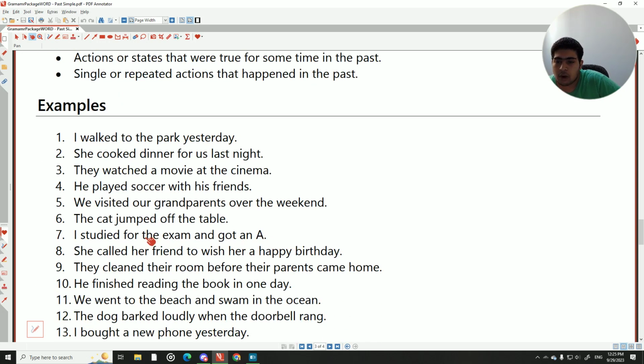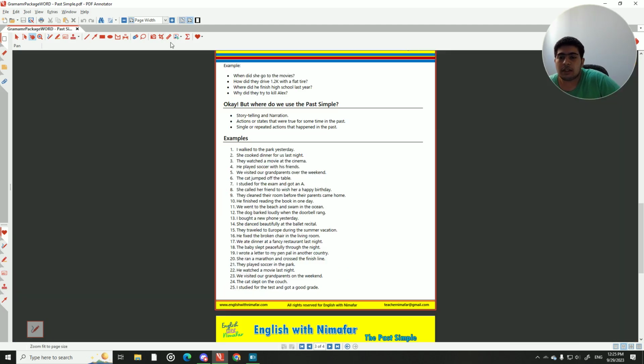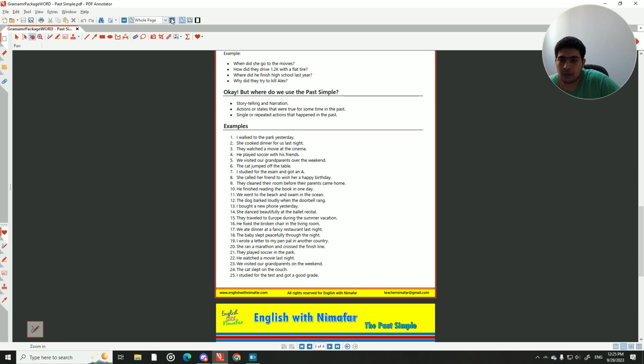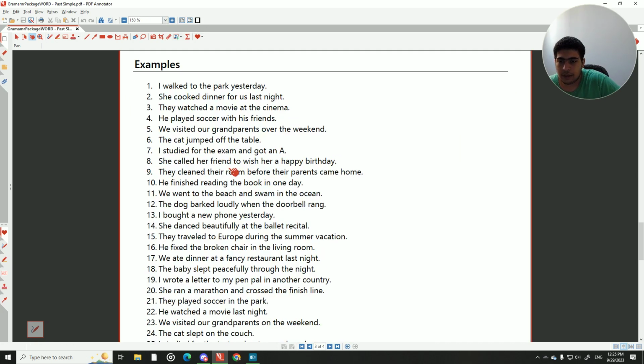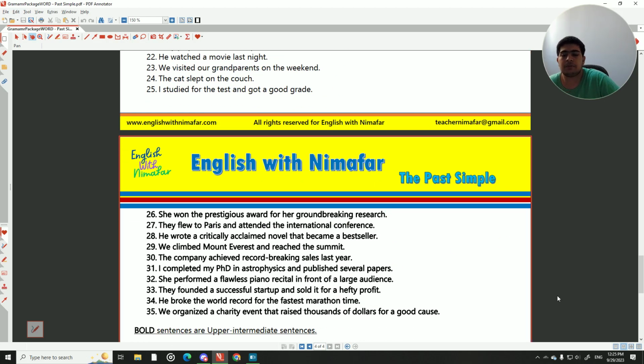Examples: I walked to the park yesterday. She cooked dinner for us last night. You can just pause the video and look at them. Okay, and here the rest. These bold examples are considered upper intermediate, not pretty advanced, but upper intermediate examples. And it might be a bit challenging for you depending on your English level, but generally that's everything about the past simple.